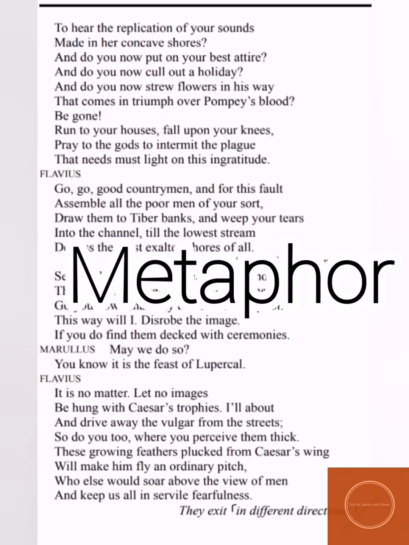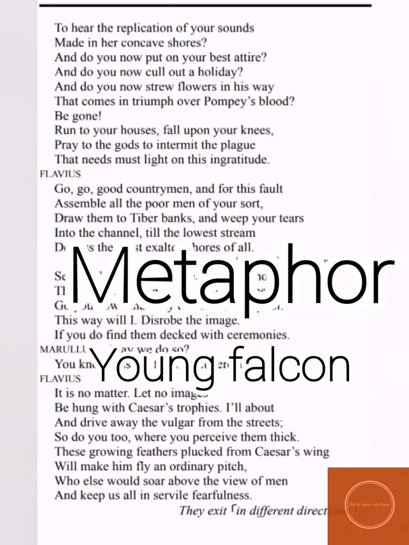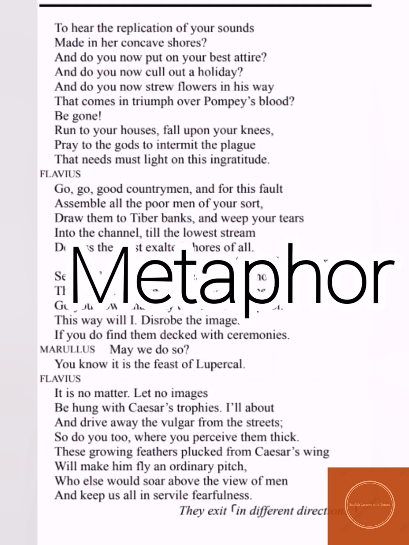These last four lines are a metaphor. A metaphor is a comparison without like and as. Here Julius Caesar is being compared to a young falcon. Like a young falcon, his feathers are his only support to fly. If the feathers are there, the falcon can rise above the ground and fly high, but if the feathers are cut off, the falcon has no ability to fly.